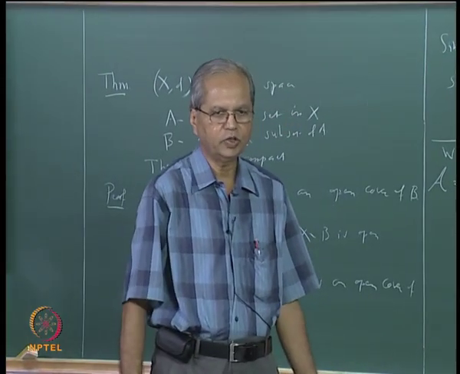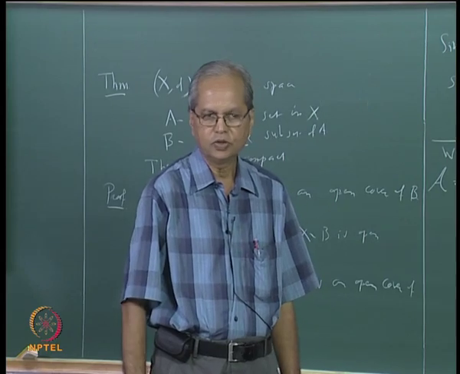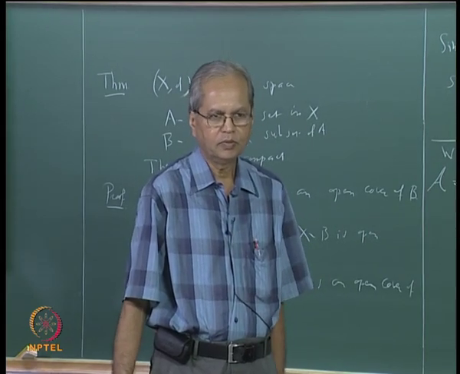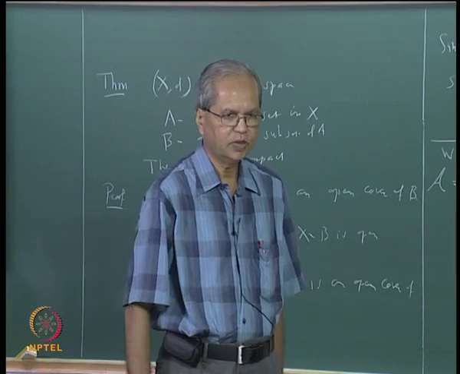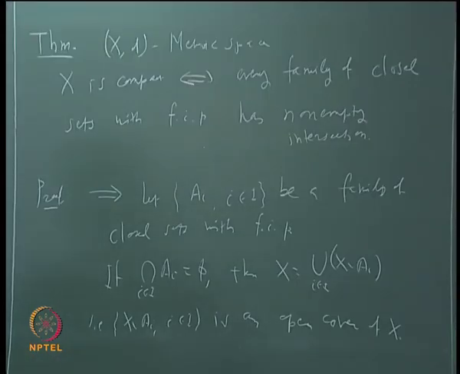We have assumed that X is compact, so every open cover must have a finite subcover. So I will continue there.